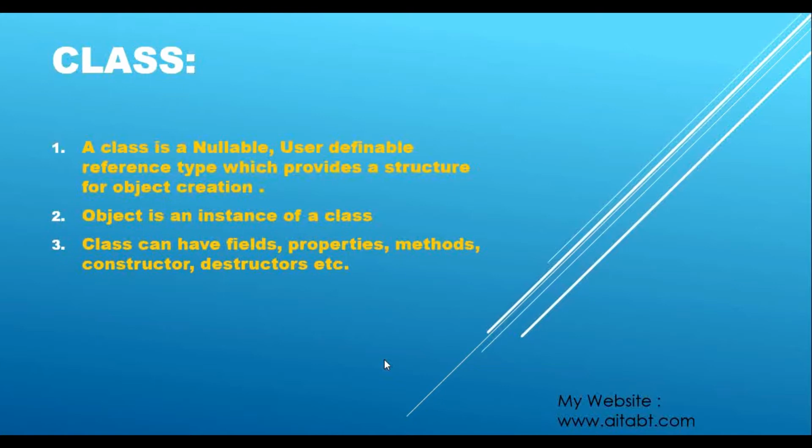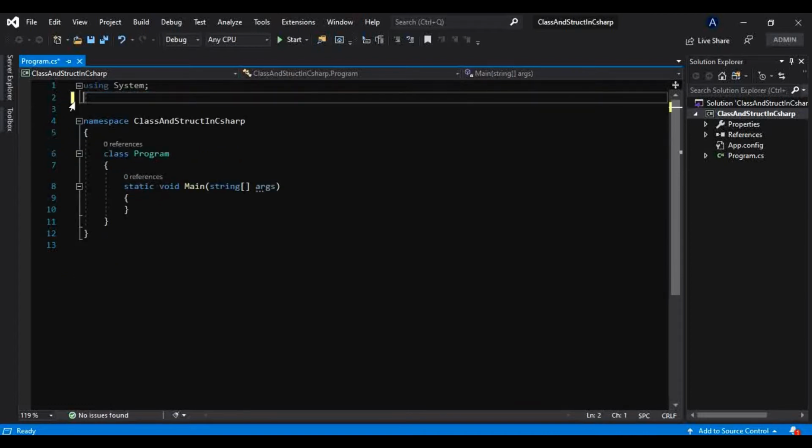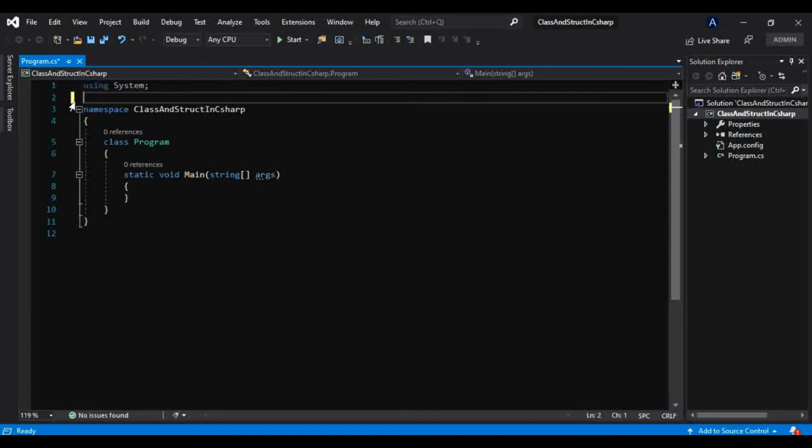First of all, let's see class in action. For that, let's switch to Visual Studio. Here it is a simple console application, the same example we have been using since our first tutorial. There is no need to create any other application, because it is very simple to understand these concepts as a beginner on a console application. We will be creating many more kinds of applications in later sessions, so don't worry about that.